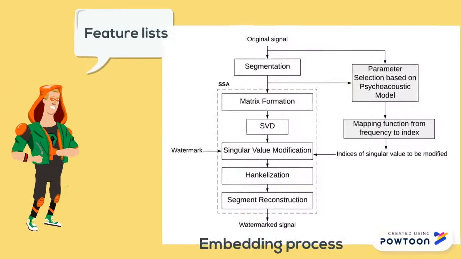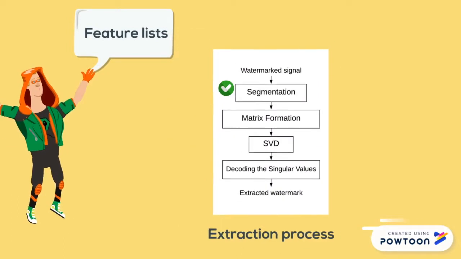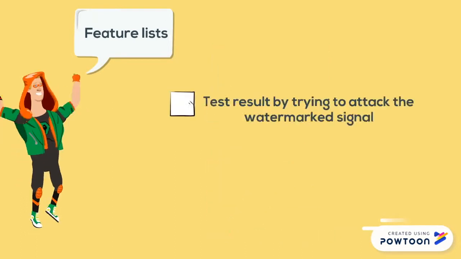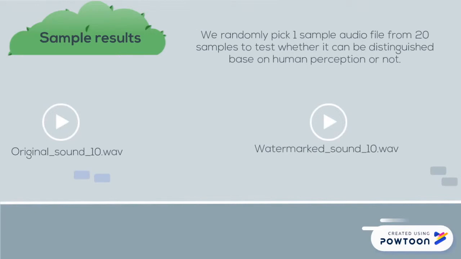For the feature list, we have almost finished all the tasks we planned in both the embedding and extraction processes. The remaining task is to test the result of our algorithm by trying to extract the watermark signal under different signal processing methods. Let's see the sample result before and after watermarking the file.